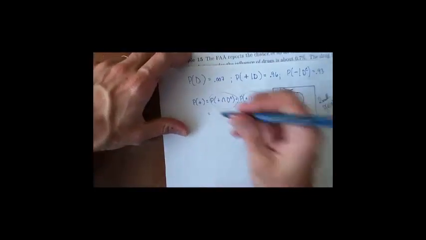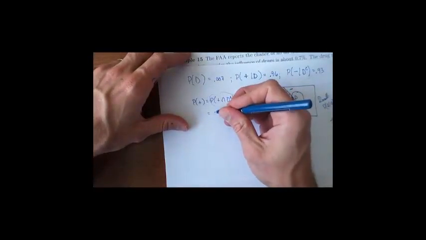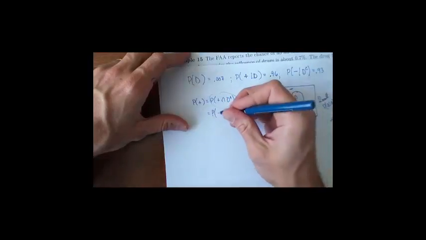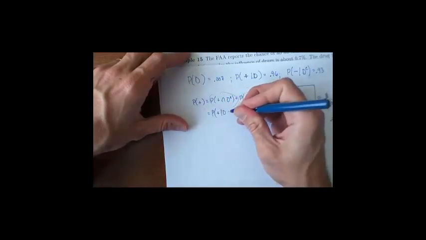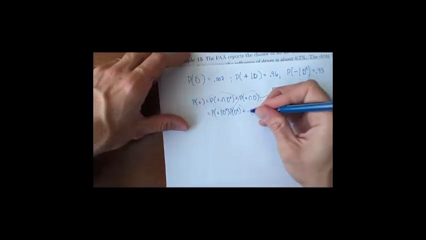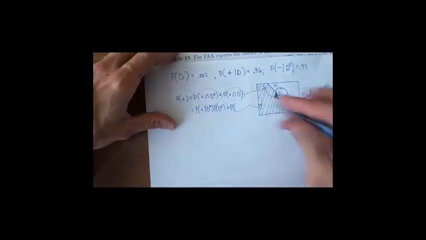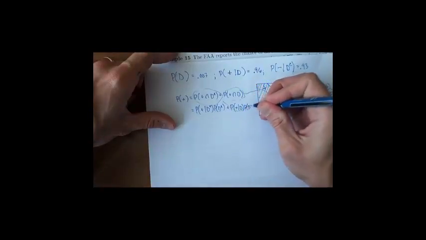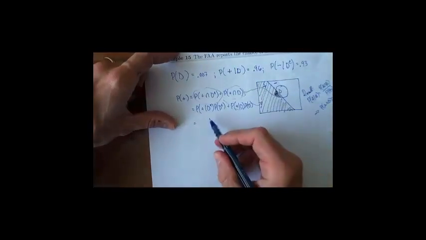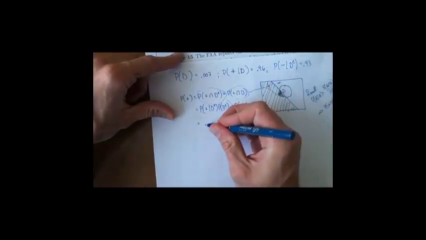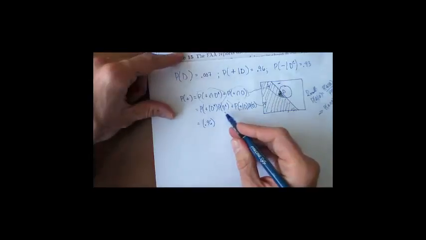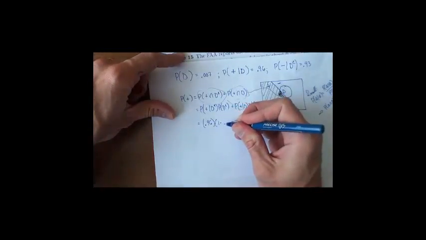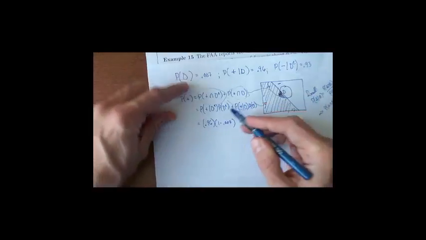I can write this then as the chance of the test being positive given that they're not a drug user times the chance that they're not a drug user, plus the chance that the test shows positive given they are a drug user times the chance of being a drug user. At this point I can just sub in my numbers. I know all these things. This is 0.96. The chance that they're not a drug user is, by the rule for complements, 1 minus 0.007.